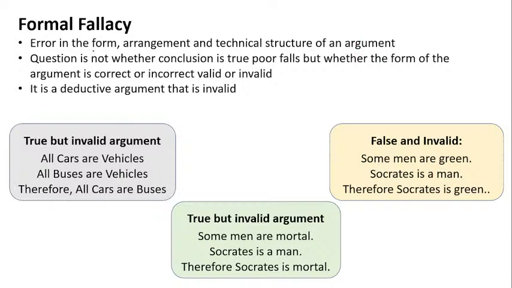What is the error? The error is in the form, arrangement, or technical structure of an argument, then it is called formal fallacy. So the question is not whether the conclusion is true or false, but whether the form of the argument is correct or incorrect, valid or invalid. So let's see some examples of how we say that this is a formal fallacy.